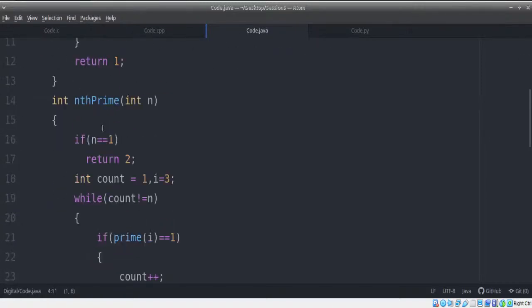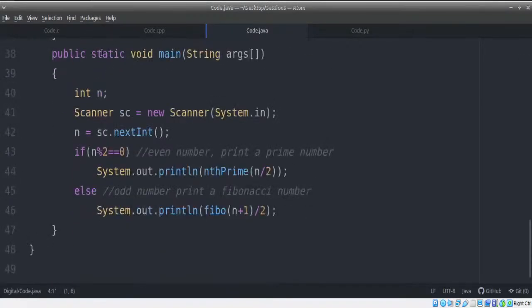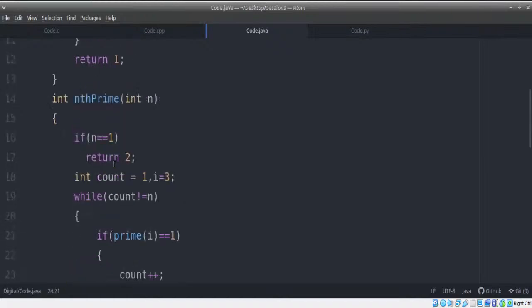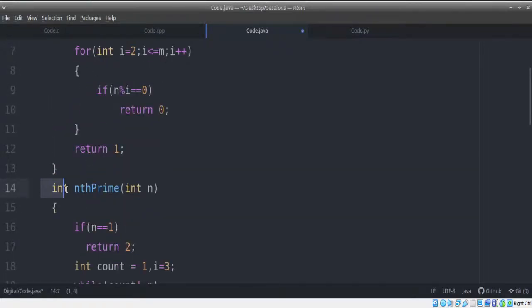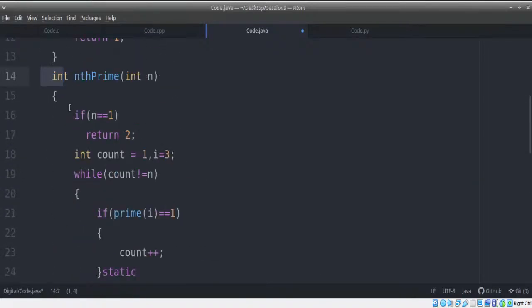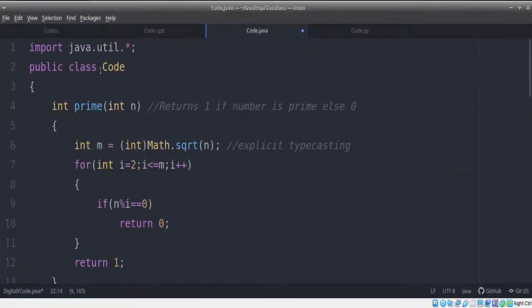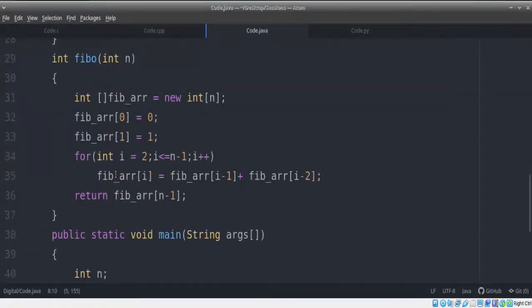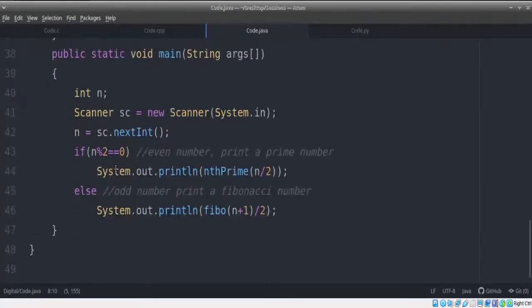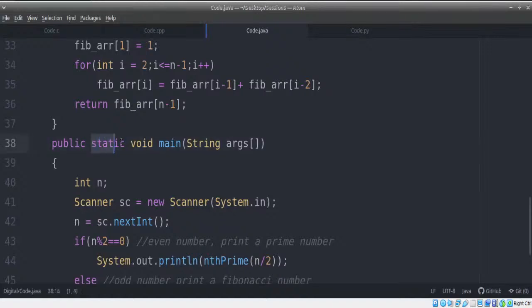See, this is a static function, right? And these are your non-static functions. Now, whenever I'm accessing non-static data, this belongs to the class called code. Whenever I'm accessing non-static data of class called code, I need an object of the class. Now main has static. That means main doesn't require an object. You can call main without creating an object.